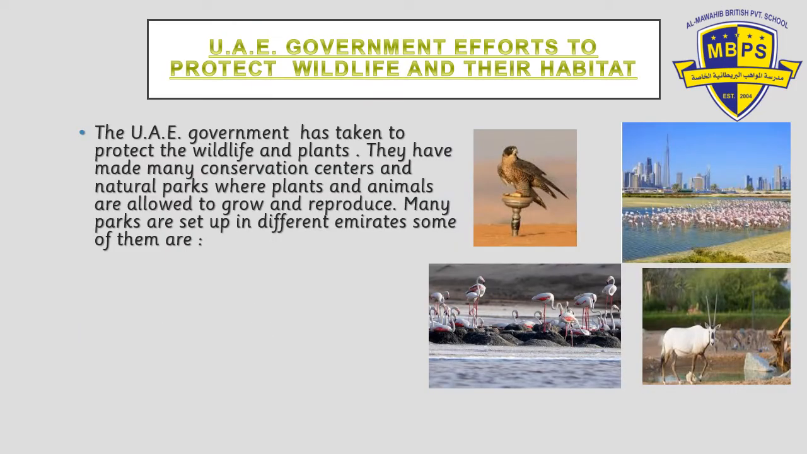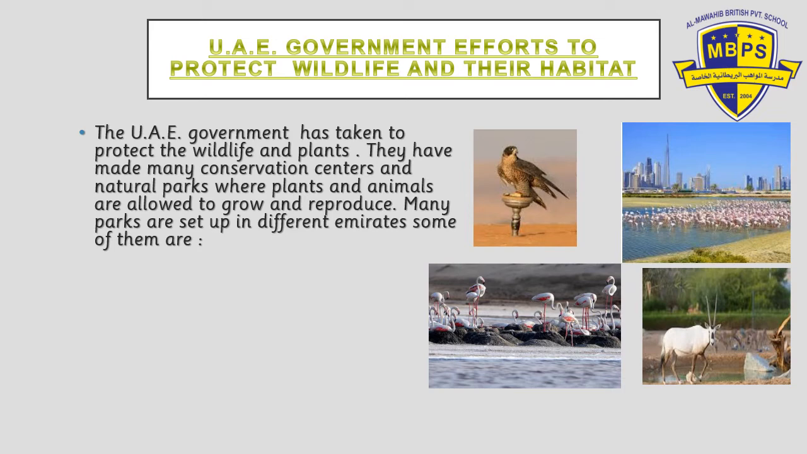The UAE government has taken a lot of effort to protect wildlife and their habitat. Animals found in the UAE, like hubaras, falcons, Arabian oryx, camels, Arabian fox, the desert wolf, and gazelles, are all protected. The government has made a special plan for protecting all this wildlife and plants like mangroves. They have made conservation centers and national parks where plants and animals are allowed to grow and reproduce.